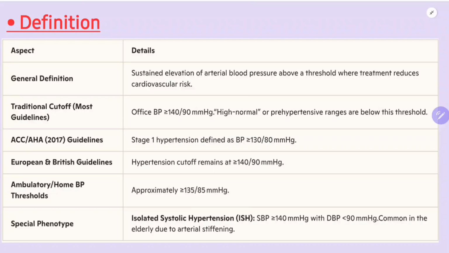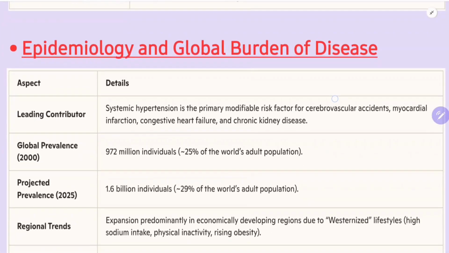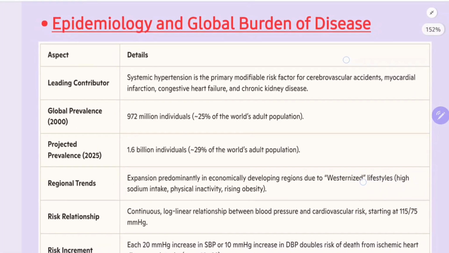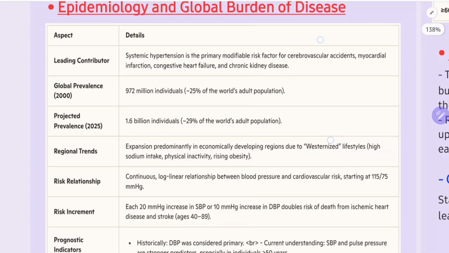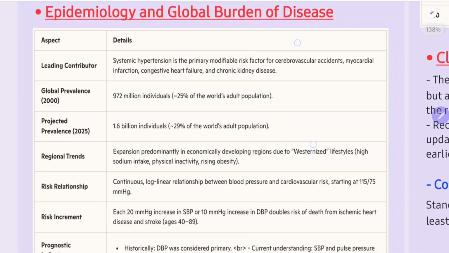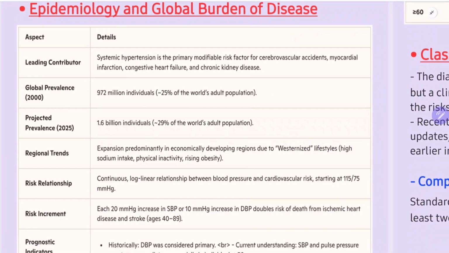Let's move forward. What is the epidemiology and the global burden? This is very important. We take it lightly, but it is a slow poison which kills the patient.